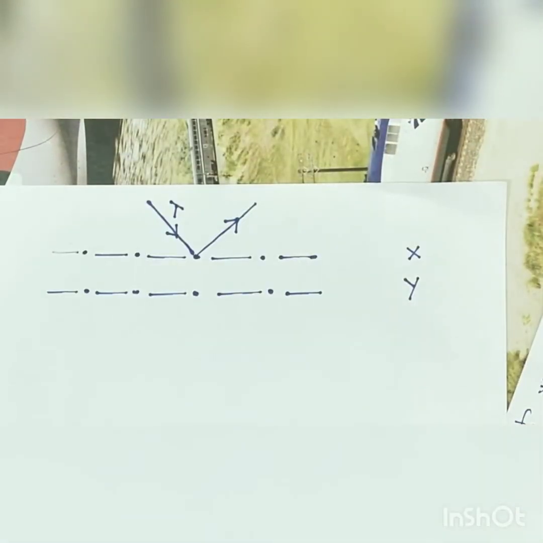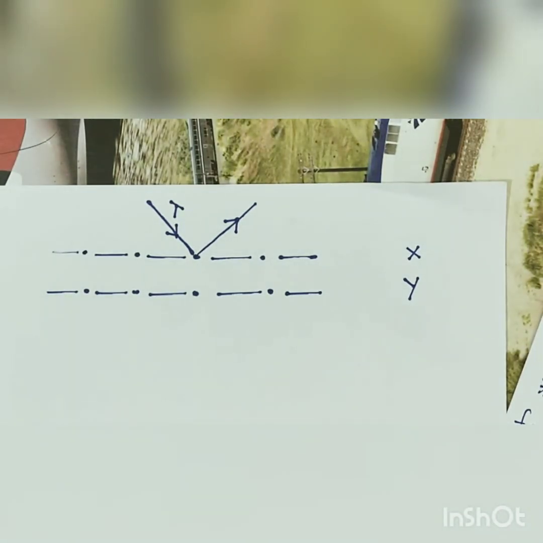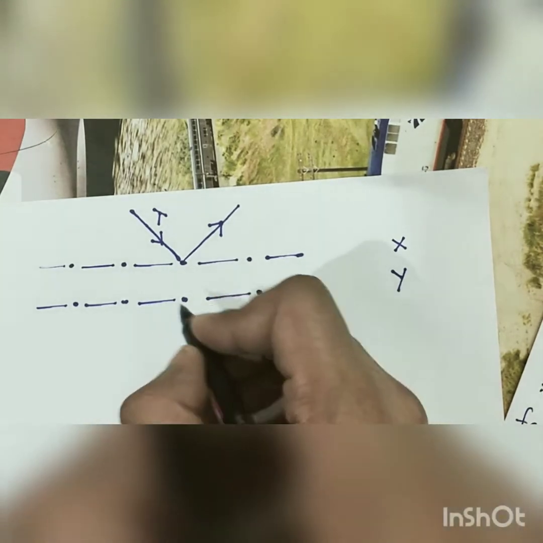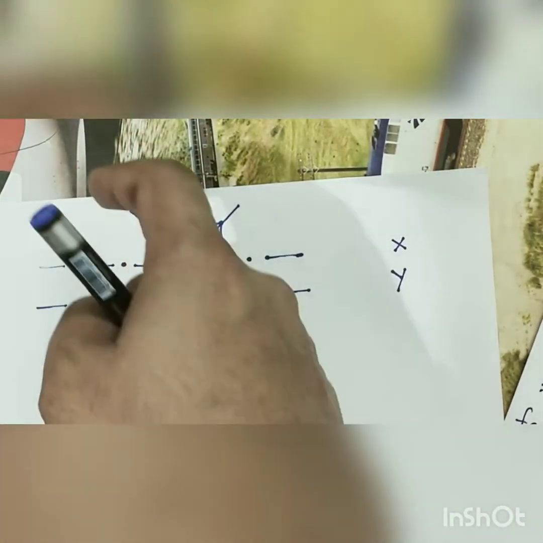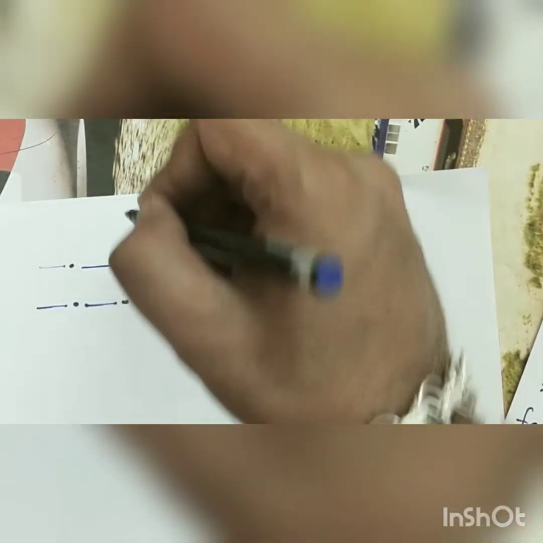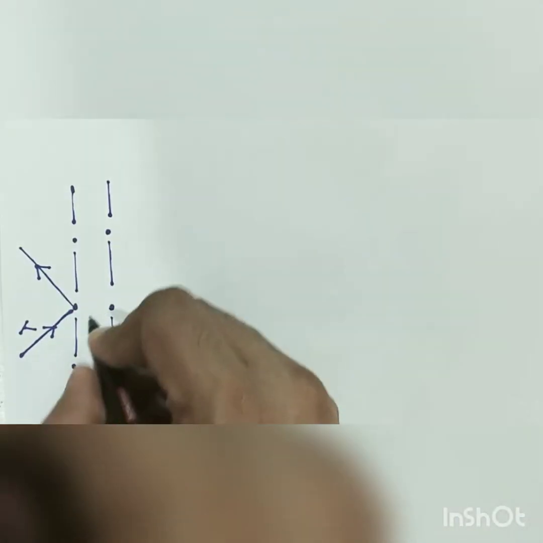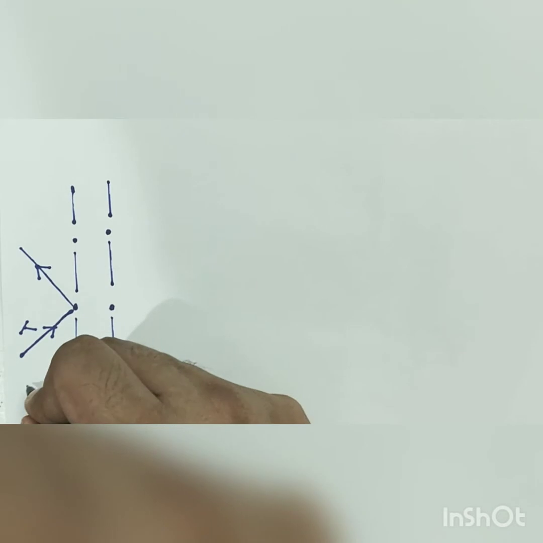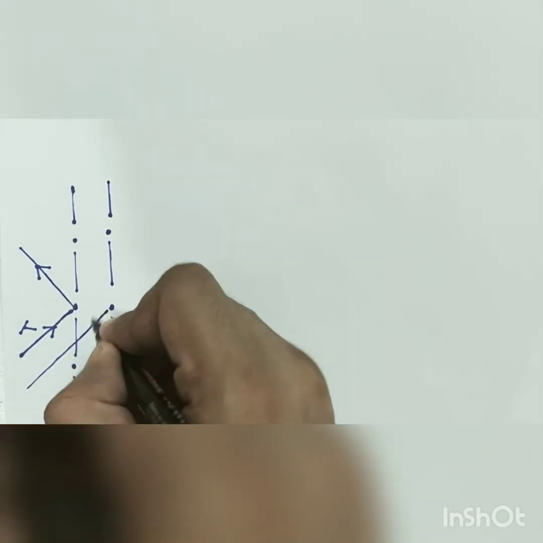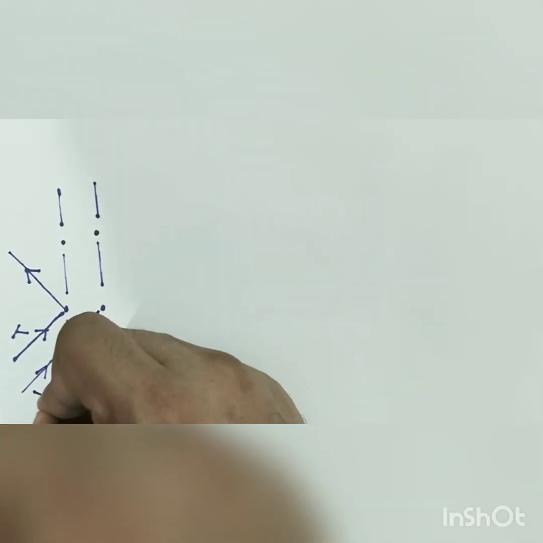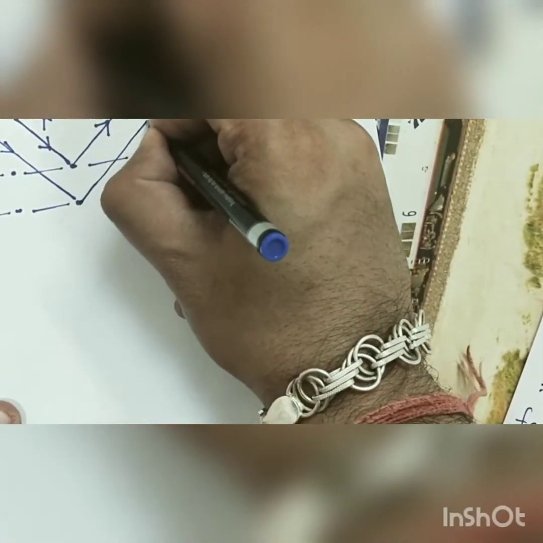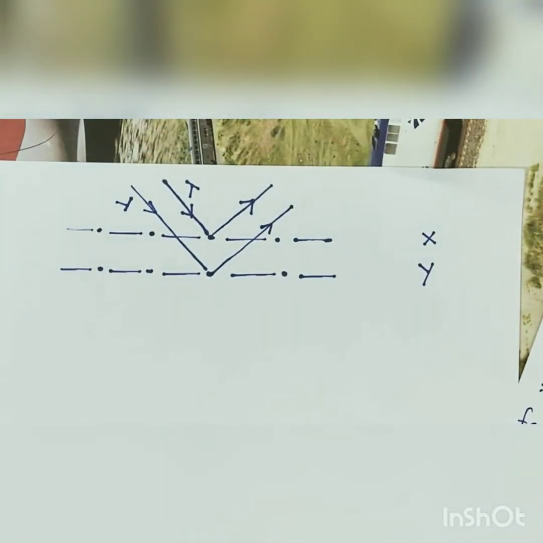Now let's consider another wave coming, and it's interacting with an atom present on plane Y. It comes like this, has a wavelength lambda, and is also reflected like this.